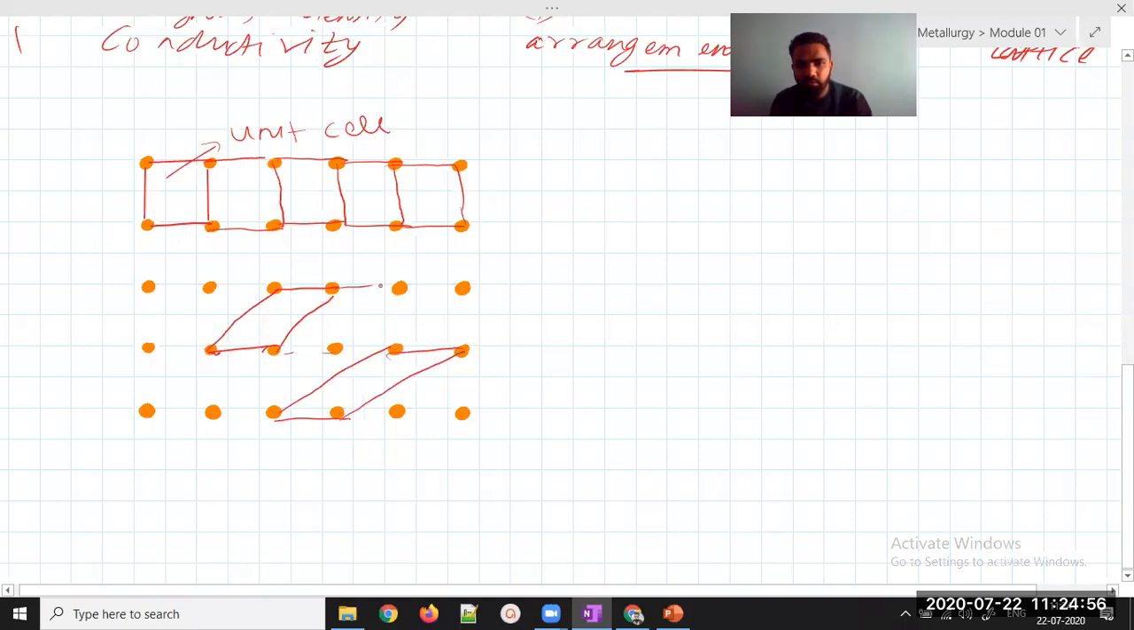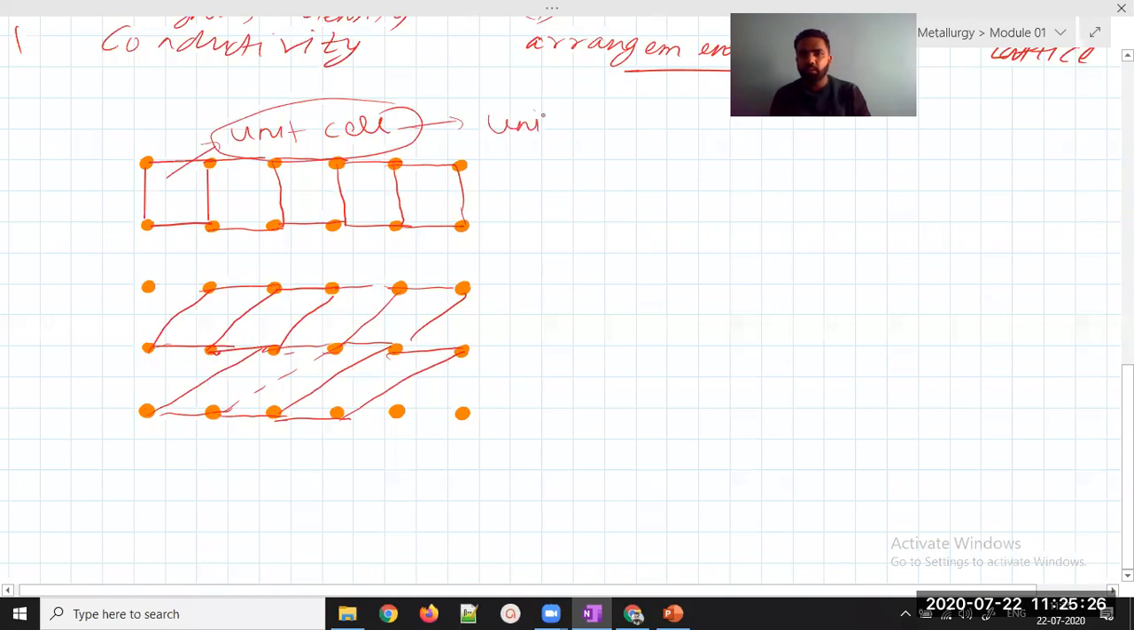If I repeat this structure again and again, I hope you are able to see what I'm trying to draw. I'm just trying to repeat the structure. The points are not that correct, but you can understand what I'm trying to explain. This will also be called a translation. And this repetition gives us what? Unit cell. I hope you're getting it.